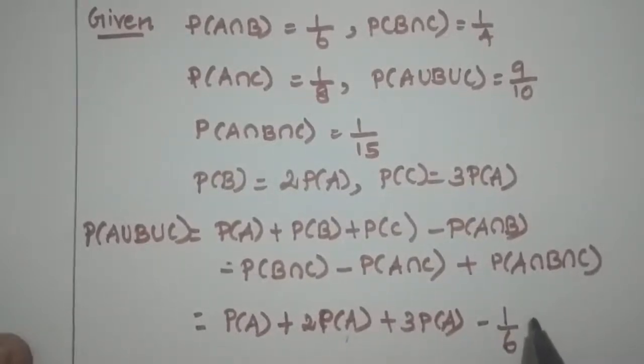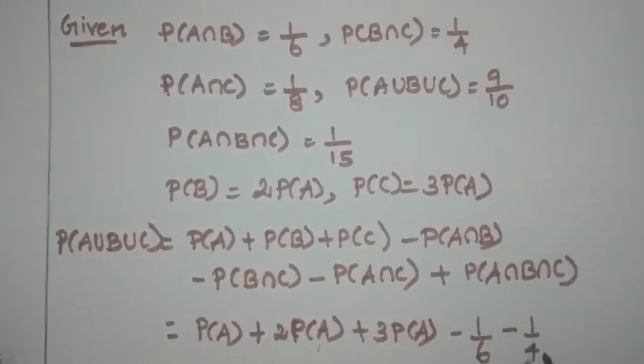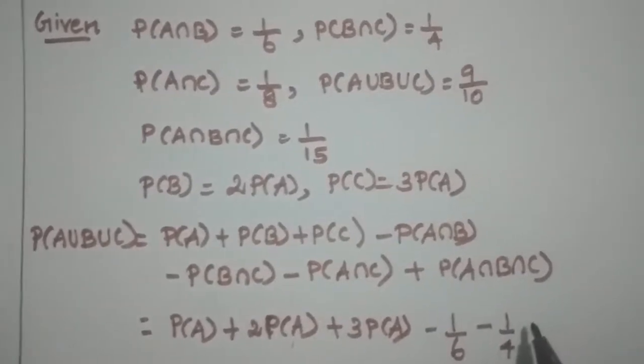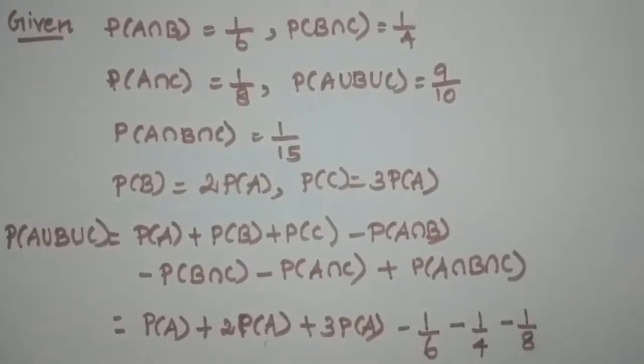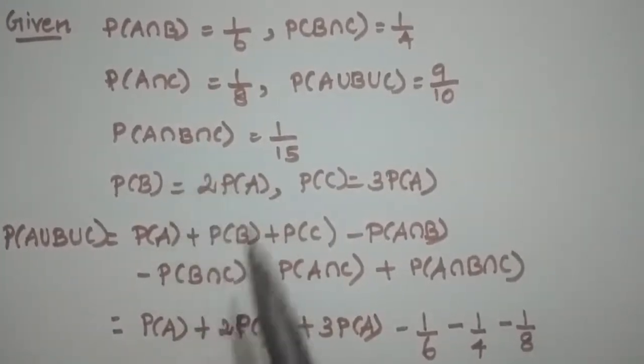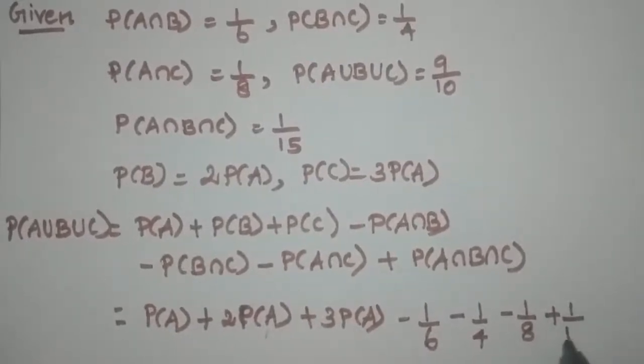Then minus B intersection C is 1 by 4. Then A intersection C is minus 1 by 8. Then P of A intersection B intersection C is 1 by 15, so this is plus 1 by 15.